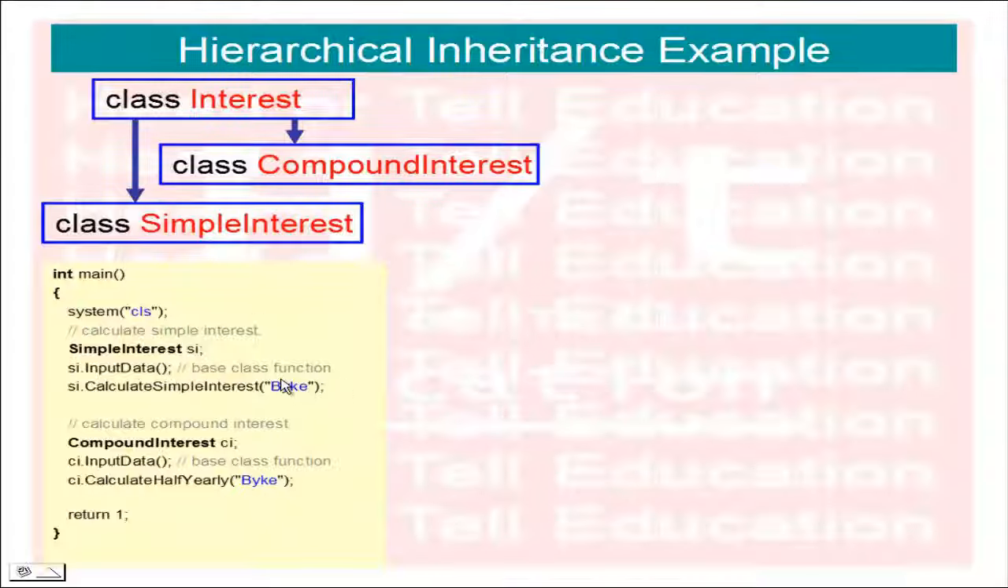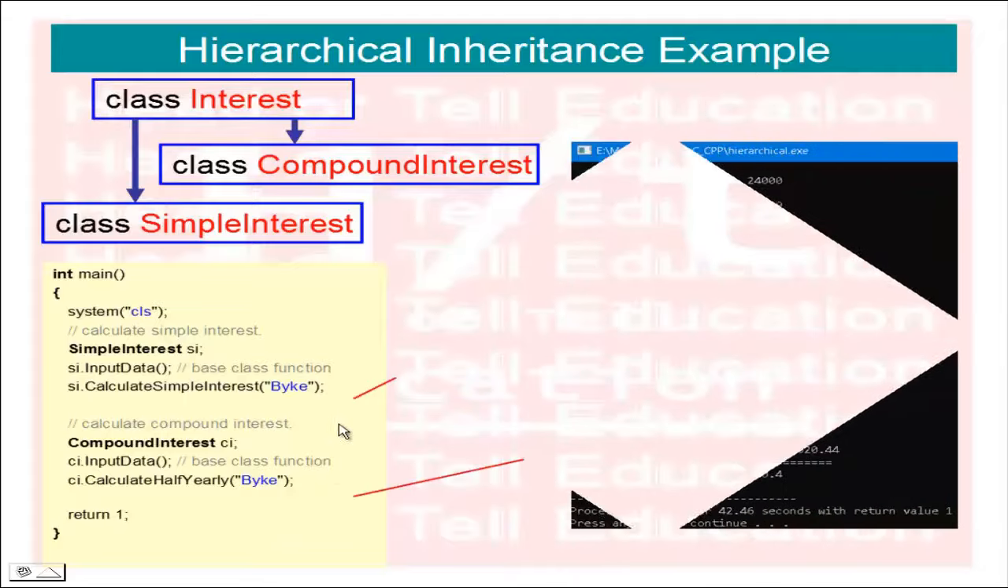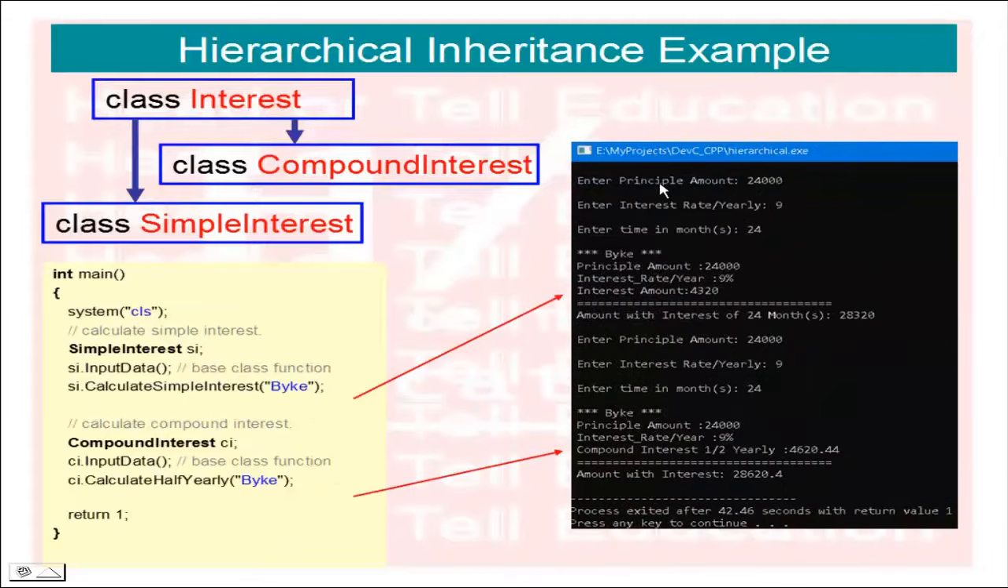You have seen in this main function the input data of both classes uses the base class member function, and the simple interest dot calculate simple interest and compound interest dot calculate half yearly compound interest use the derived class member function. So if you run this program and pass the values, the output is like this.